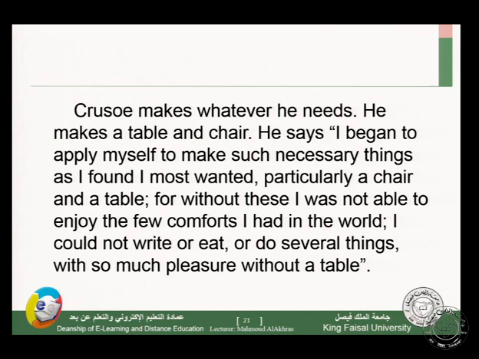Table and chair, these objects are very important to a civilized person in order to write, in order to eat. These objects are very important to Trozo. I was not able to enjoy the few comforts I had in the world. I couldn't write or eat, or do several things with so much pleasure without a table. So it's very important to have a table. This is according to Trozo's opinion. It's his idea. He couldn't eat or write without a table. We can sense civilization in this situation.